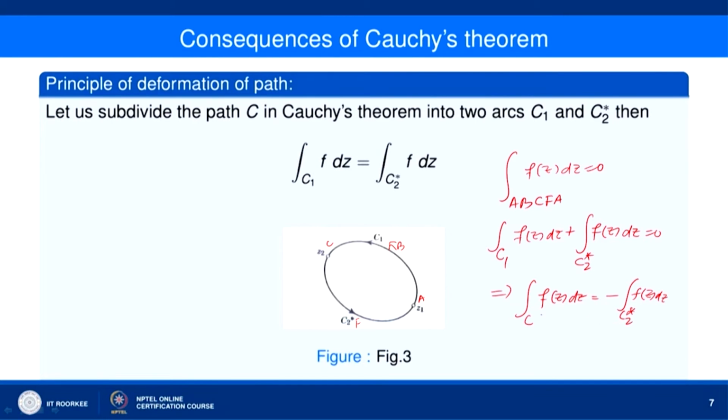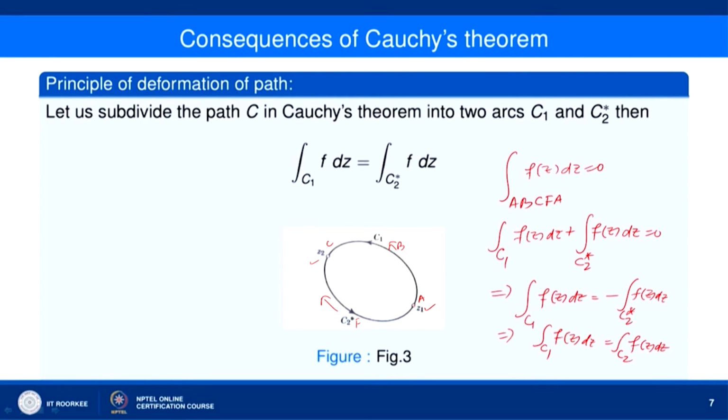And if you reverse the sense of integration along C2 star, then I get the C2 curve. So, this gives you the integral over C1 of f(z) dz equal to the integral over C2. So, what it actually tells us is that in a simply connected domain, if you take any two points Z1 and Z2 and join Z1 to Z2, the integral of f(z) along any path that joins Z1 to Z2 and lies inside the simply connected domain remains the same; it does not change.